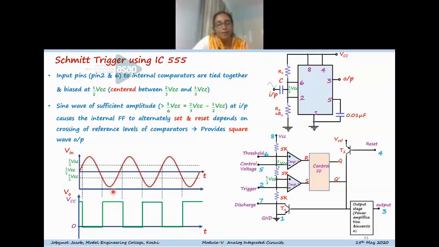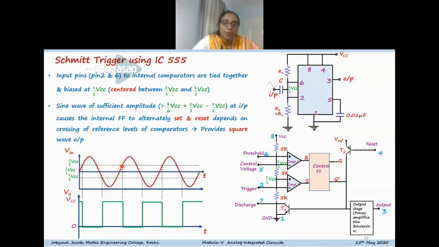And it will remain in this state till the next crossing of the input signal to the 2 by 3 VCC value. Even if the signal crosses this value, it will remain in the memory condition. So that is S equal to R equal to 0. And the same condition can remain till this point.